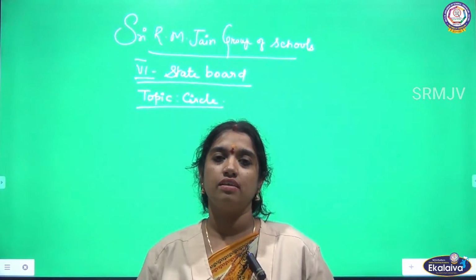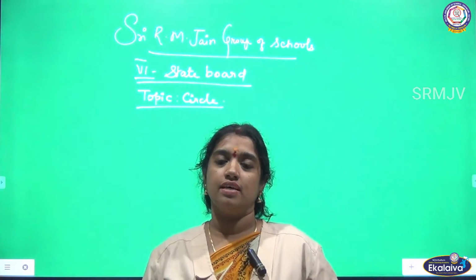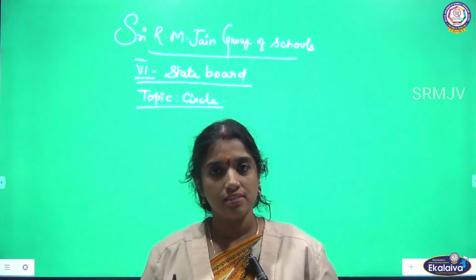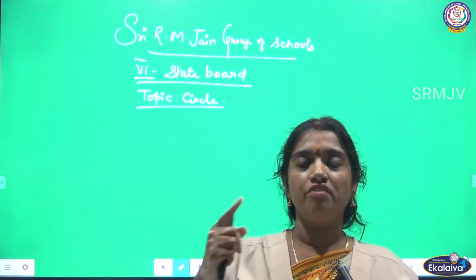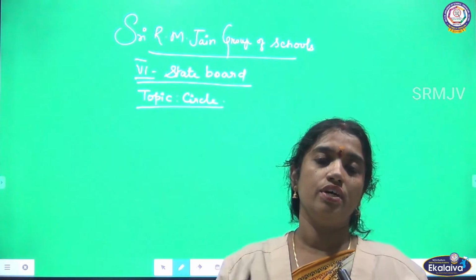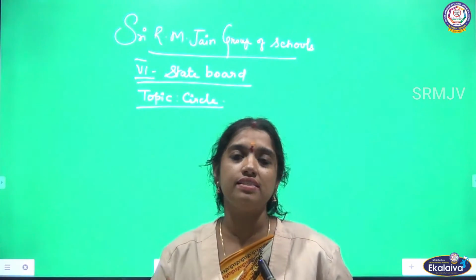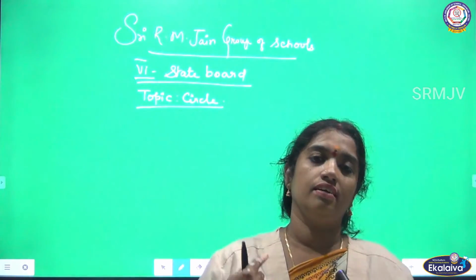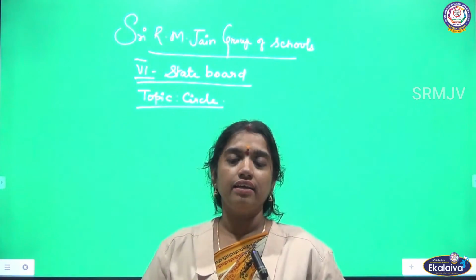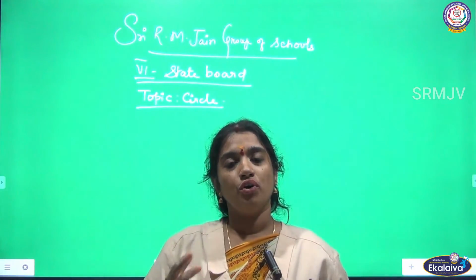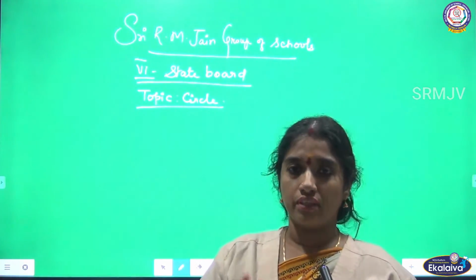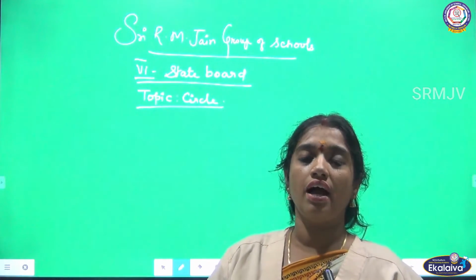What are they? Bangle. Yes, a bangle is a good example for a circle. Next, have you seen the wheel? Your cycle wheel or car, a bicycle. Did you see those wheels? It is also a circle. Okay. And what are the things which are in a circle? Give me more examples regarding this.